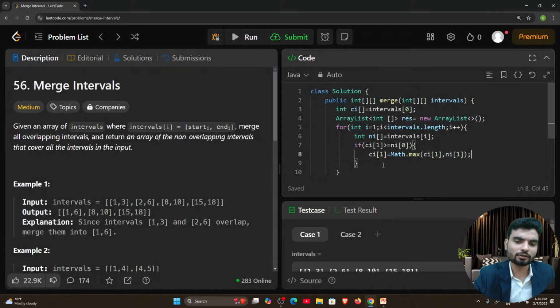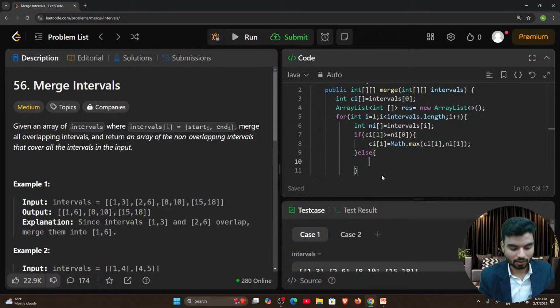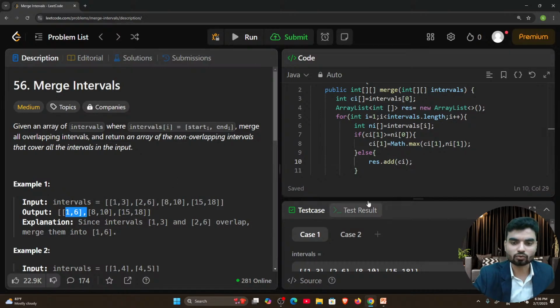Now what should be the next step? Once we have merged the overlapping part, we need to insert it in where? We need to insert it in the resultant array list. Yes or no? So in the else part, if there is nothing overlapping, we'll insert that with result.add, because .add is a method in array list to add any new value. So in that case, I will add the current interval to the resultant value. So now the current interval, 1,6, has been added to the resultant array list.